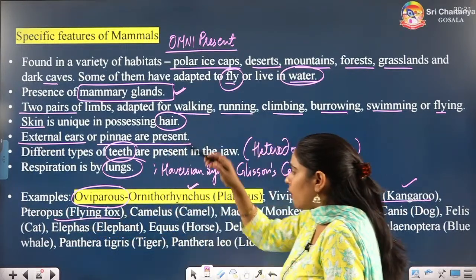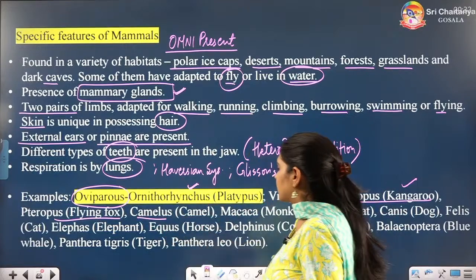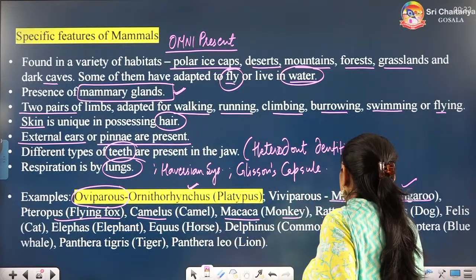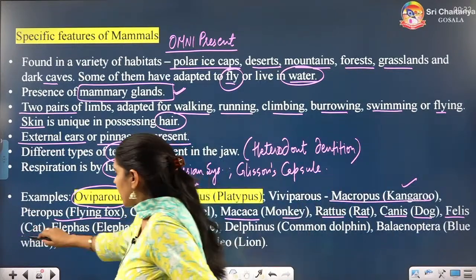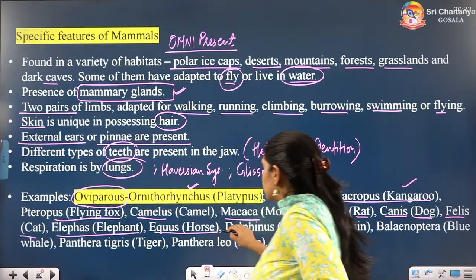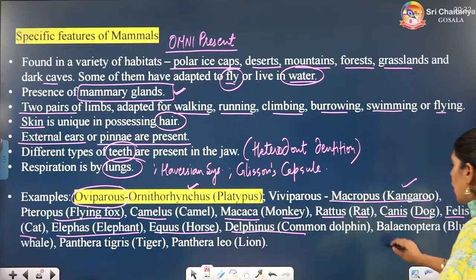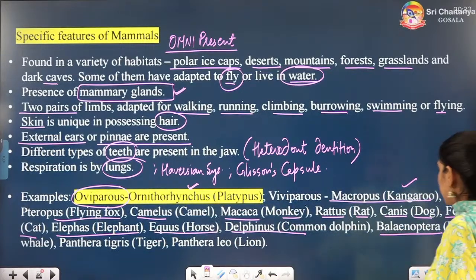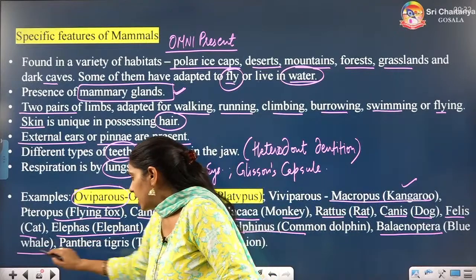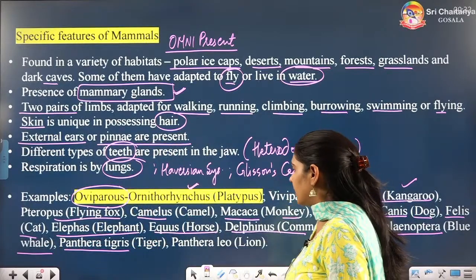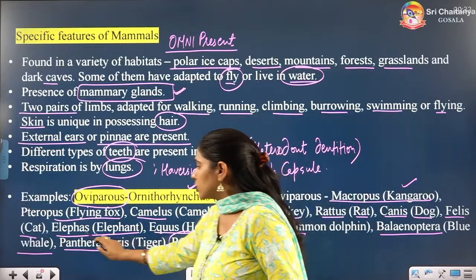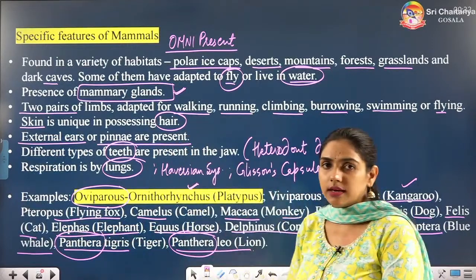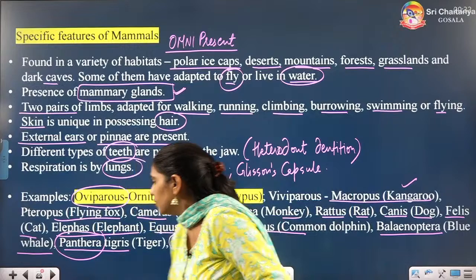Pteropus, flying fox. Camelus, camel. Macaca, monkey. Rattus, rat. Canis, dog. Felis, cat. Elephas, elephant. Equus, horse. Delphinus, dolphin. Balaenoptera, blue whale. Panthera tigris, tiger. Panthera leo, lion. So, lion and tiger belong to the same genus, you can see here. And I have shown you the figure.